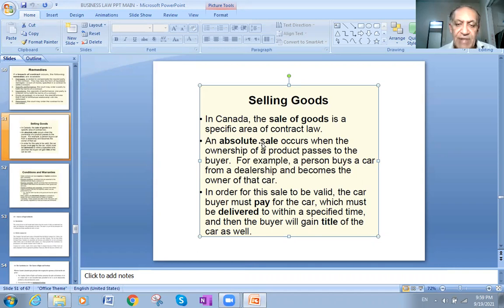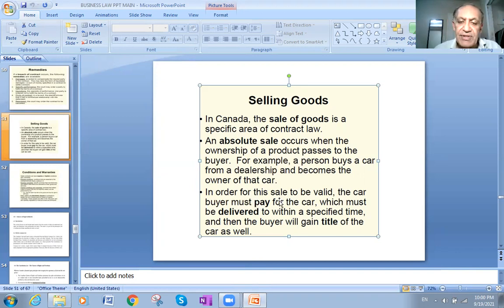An absolute sale occurs when the ownership of a product passes to the buyer. So this is the shift of the ownership from the seller to the buyer. This we call an absolute sale. Again, an absolute sale occurs when the possession of the product shifts from the seller to the buyer.